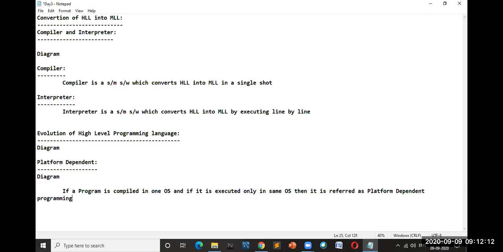Platform dependent programming language.